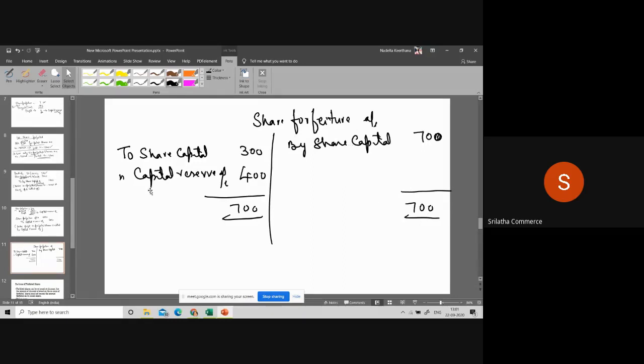The difference in the share forfeiture account is the profit which you are making, which will be transferred to capital reserve account. Is it clear? Partial reissue we are going to discuss in the next class, where we are going to do the problems. Is it clear for you all?